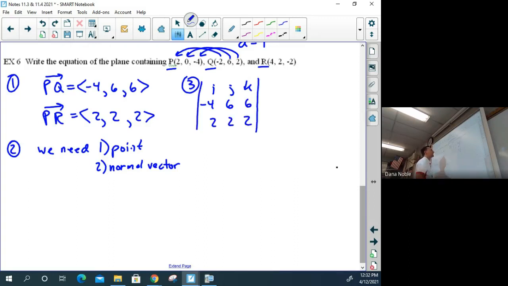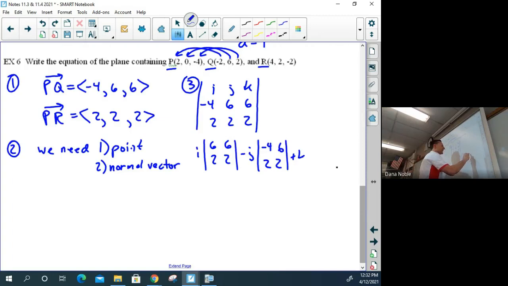Show our determinant bars like so. The I will be made with the 6, 6, 2, and 2. Minus J, remember the middle one is always subtracted, with the determinant bar -4, 6, 2, and 2, plus K multiplied by the -4, the 6, a 2, and a 2.